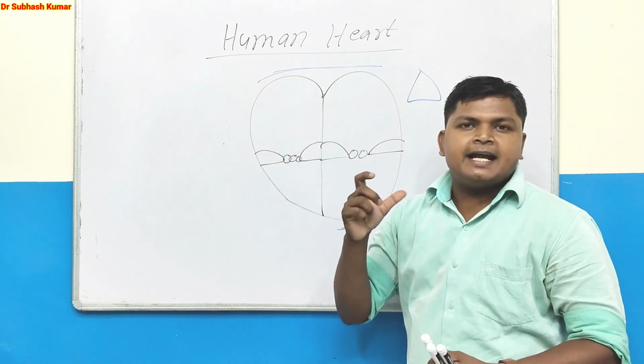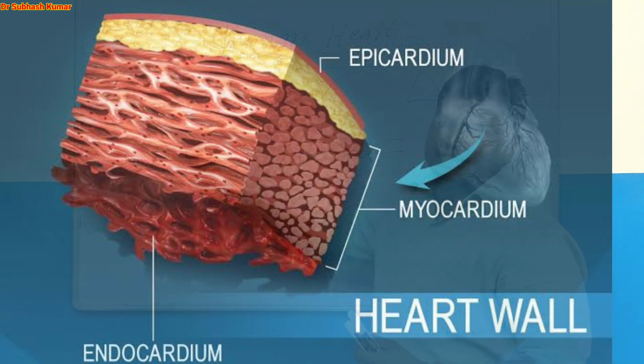Now the structure of the heart. Its wall is made up of three layers. The outer layer is known as the pericardium, the middle layer is the myocardium, and the inner layer is the endocardium.